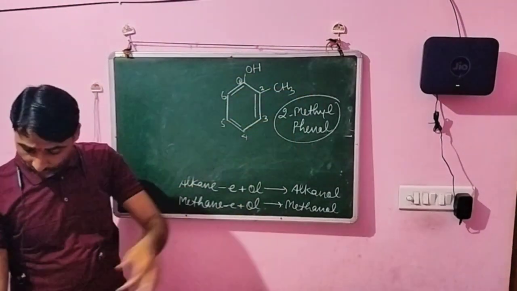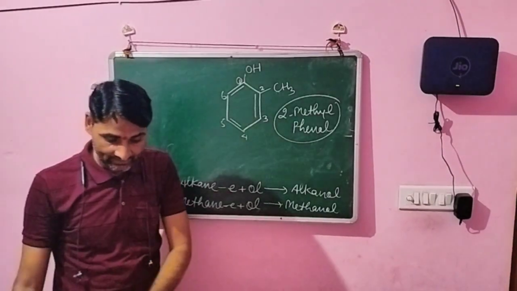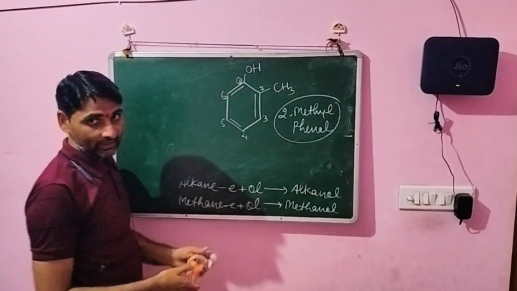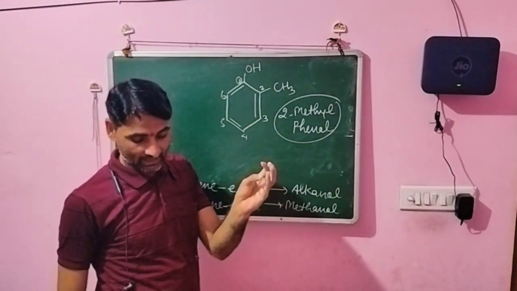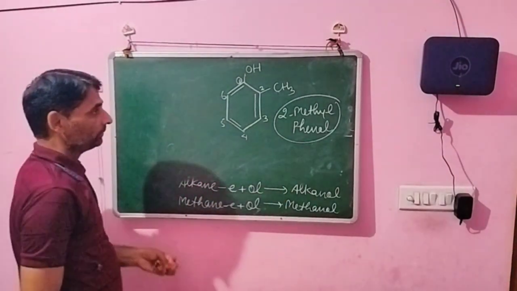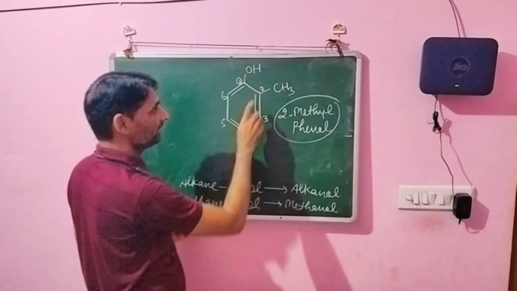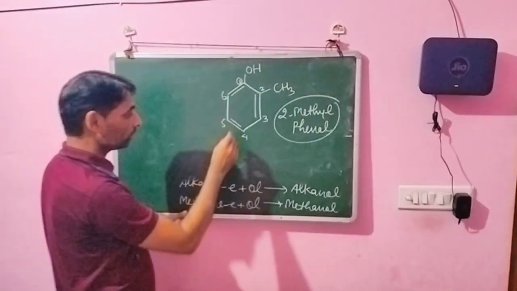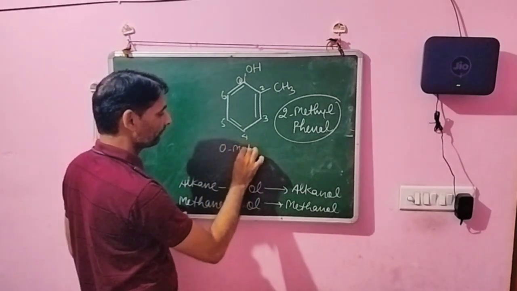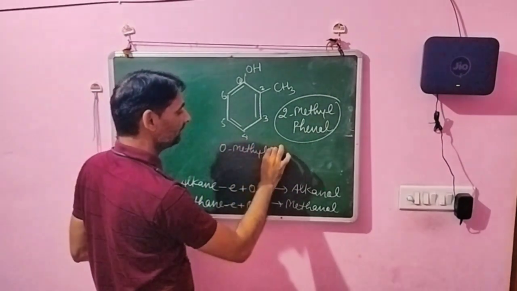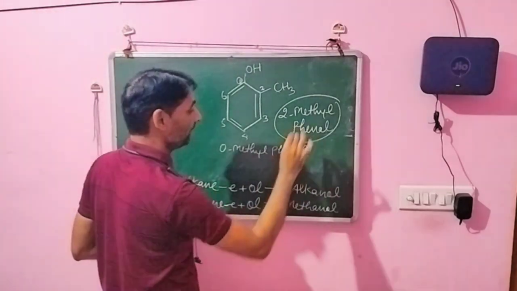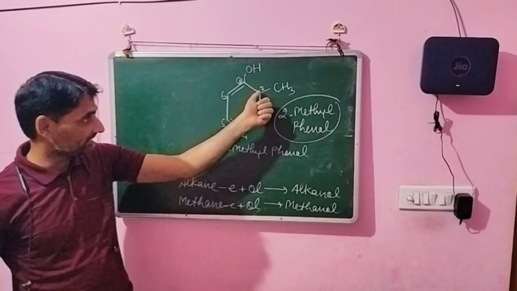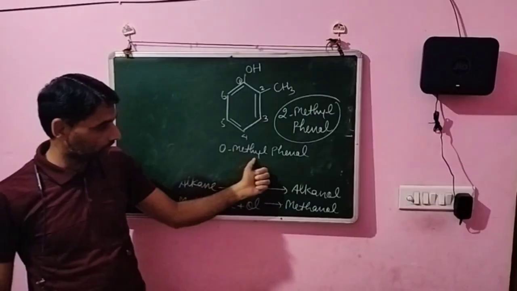But you know that the second name of this compound, that is this position, is known as the ortho. Listen, in the benzene ring there are the 3 positions, that is the ortho, meta and para. So this condition is known as the ortho condition. So we write the name of this compound, that is orthomethyl phenol. This is also name of this compound. The name of the compound 2-methyl phenol, and the second name, that is this the ortho position, so this is known as the orthomethyl phenol.